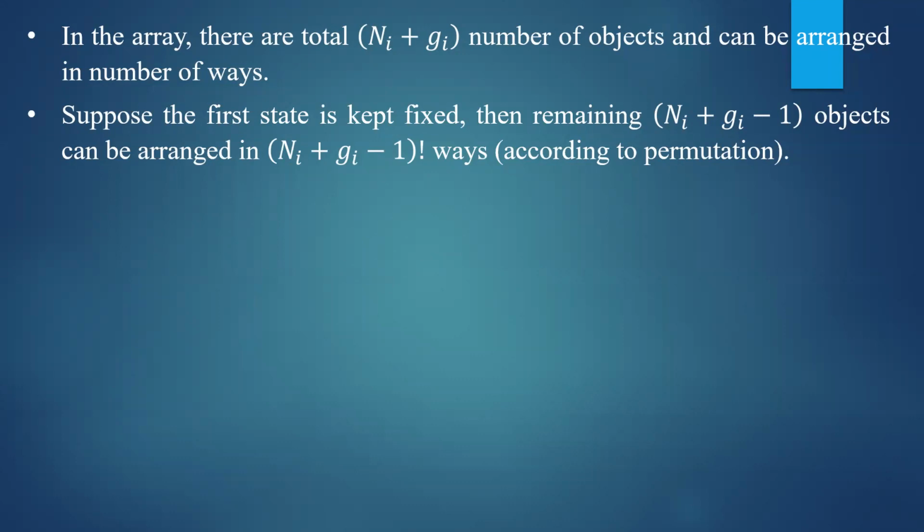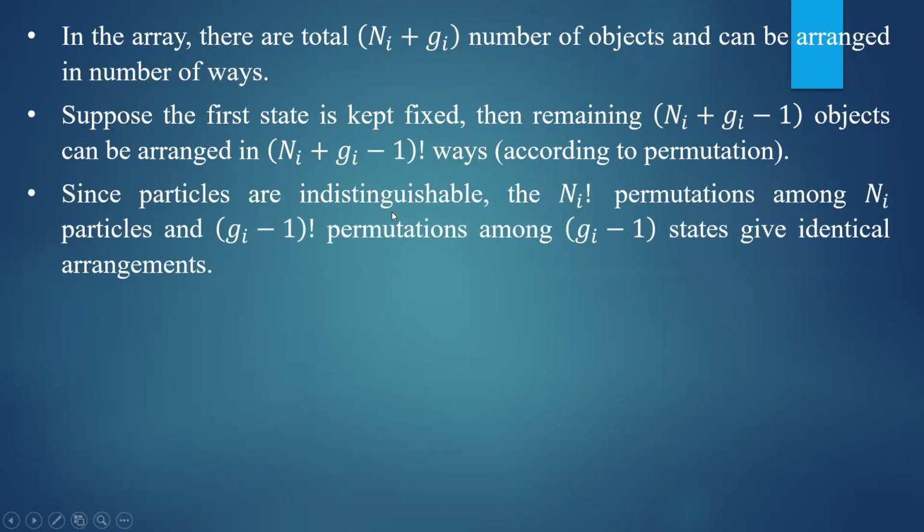Because if you replace the first particle by the second particle, if you interchange them, that is not giving you a different state. So since particles are indistinguishable, therefore, Ni factorial permutations among Ni particles and Gi minus 1 factorial permutations among Gi minus 1 states give identical arrangements. So they are going to be identical.